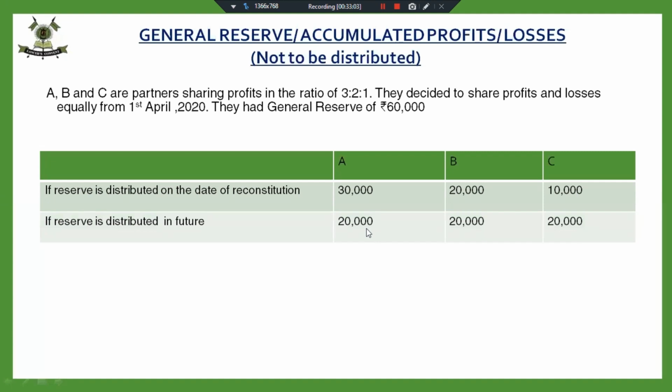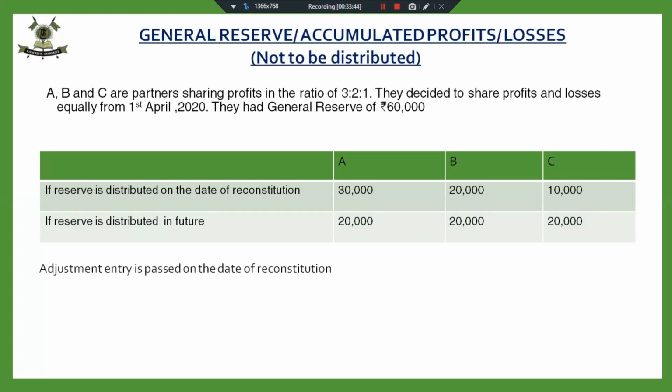So if they decide that the reserves are to be kept in the new balance sheet, reserves will keep appearing in the new balance sheet. Fine. So they are going to pass one adjustment entry, and that adjustment entry will be C will give 10,000 to A. If on the date of change in PSR, or on the date of reconstitution, C gives 10,000 to A, then will A agree or not? In that case, A will agree. He has got 10,000, and in future, when this reserve is distributed, he's going to get 20,000 more. So he's going to get 30,000.